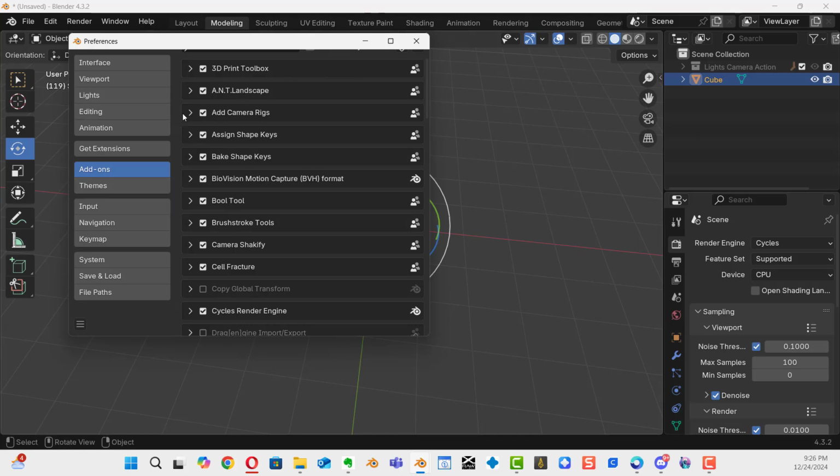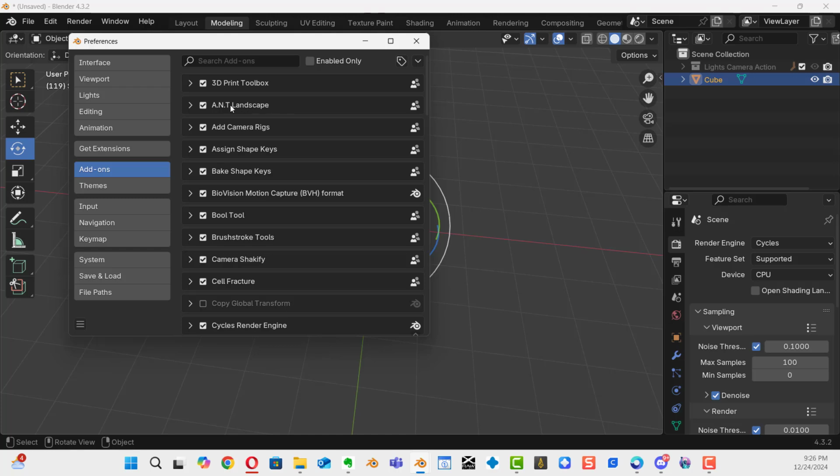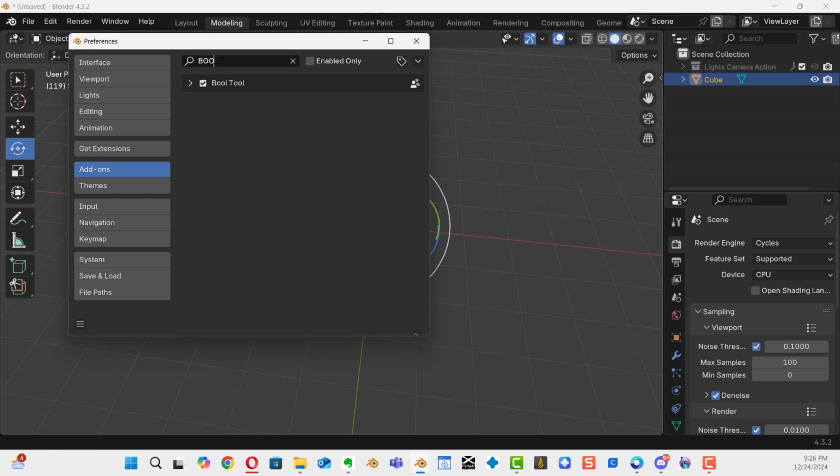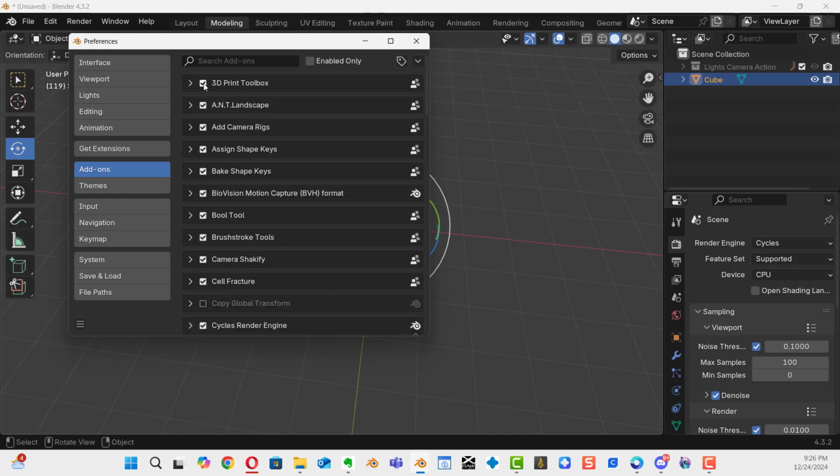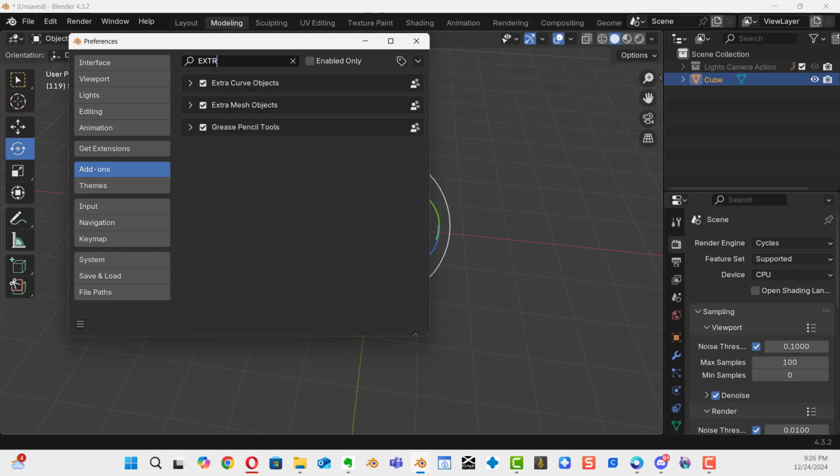One tool you're going to want in Blender on a regular basis is called the Bool tool. That's for your booleans. Now, if you come right up here to the magnifying glass at the top, type in BOO for Bool tool. There it is. Mine is checked already. Make sure yours is checked. The next one is going to be extra objects. I'm going to put in EXTR, extra curves, and extra mesh. Make sure both of those are selected. Now, mine are already installed.